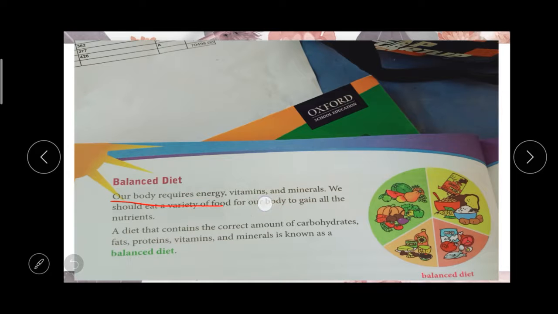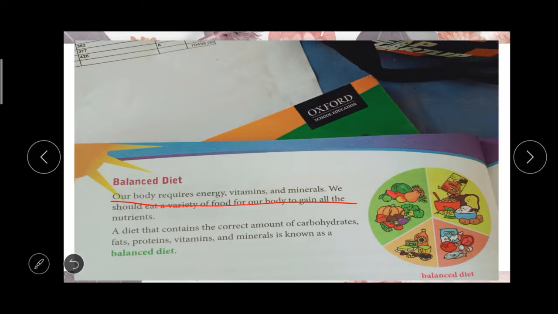We should eat a variety of food to get all the nutrients. A diet that contains the correct amount of carbohydrate, fat, protein, vitamins and minerals is known as a balanced diet. Do you understand?